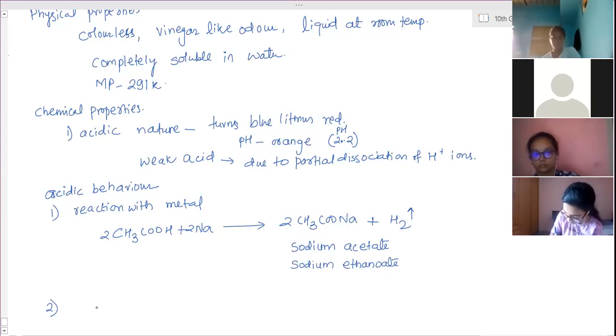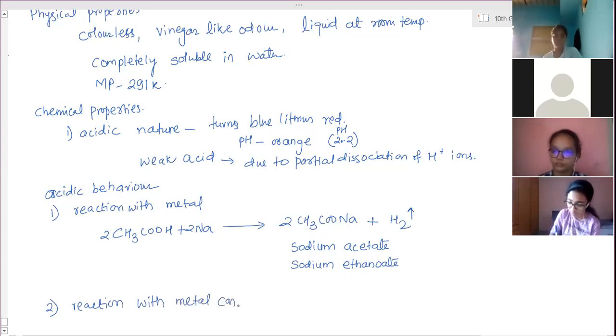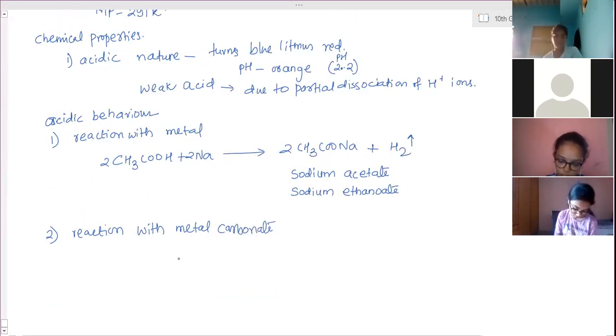Second one is reaction with metal carbonate or hydrogen carbonate. With sodium hydrogen carbonate, baking soda, or sodium carbonate, we have to see the reaction.